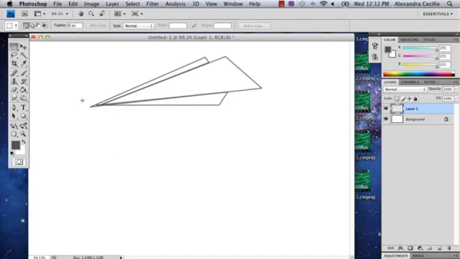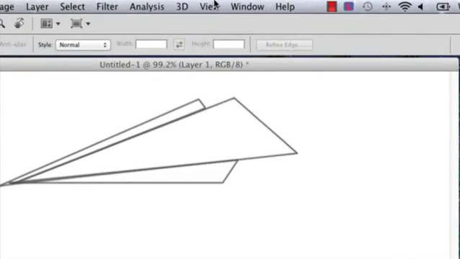I'm a graphic artist, and I'm going to show you how to draw a paper airplane in Photoshop. So I've already drawn it here, but I'm going to redraw it for you so you can see what I did. And the first thing I'm going to recommend is that you go to View,